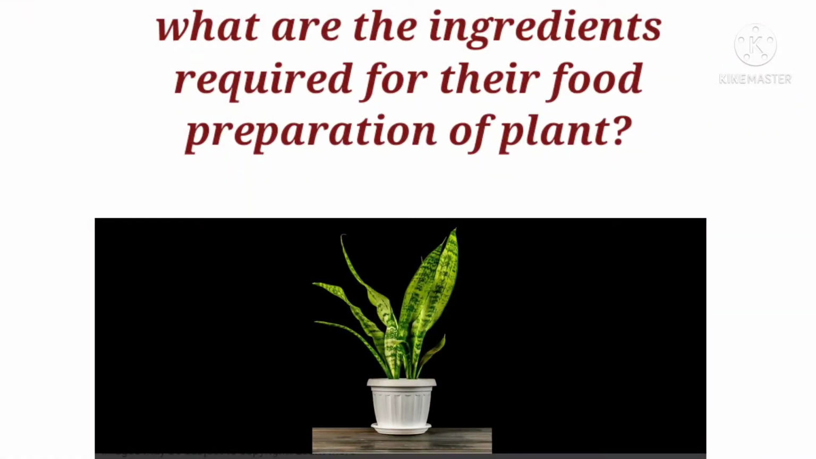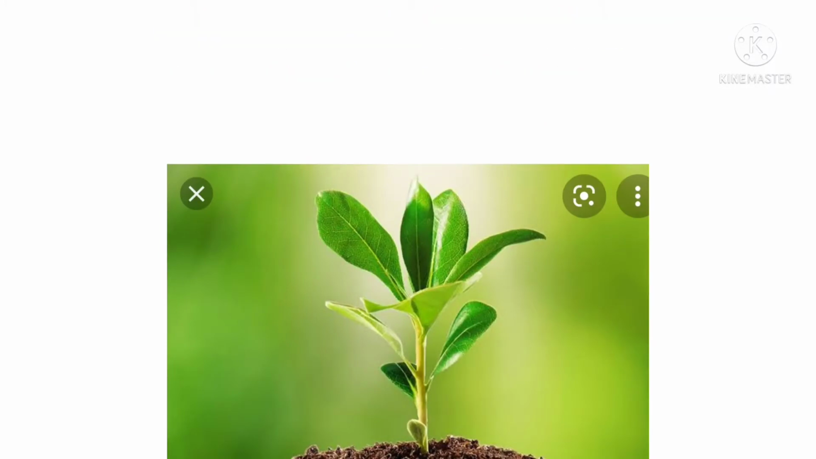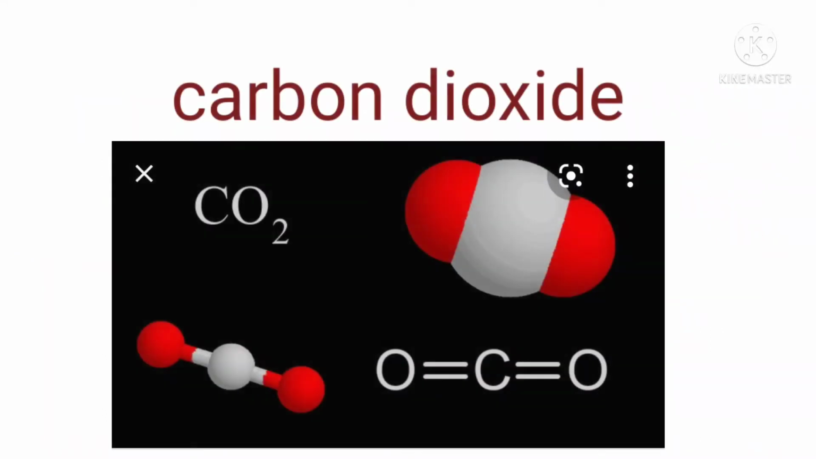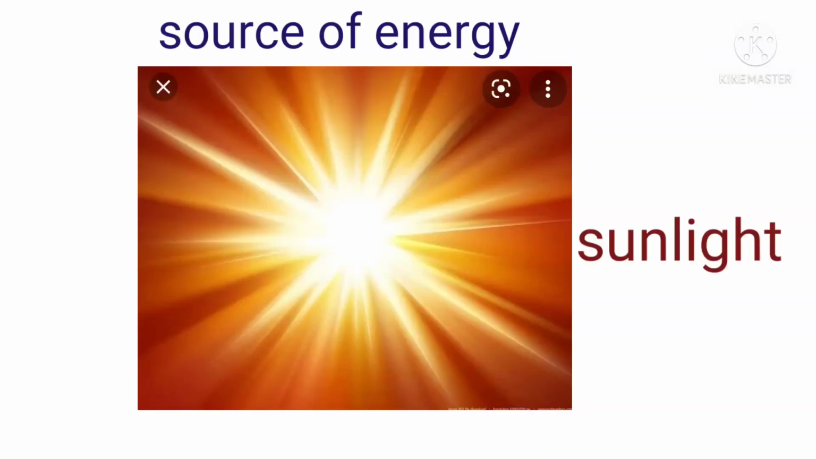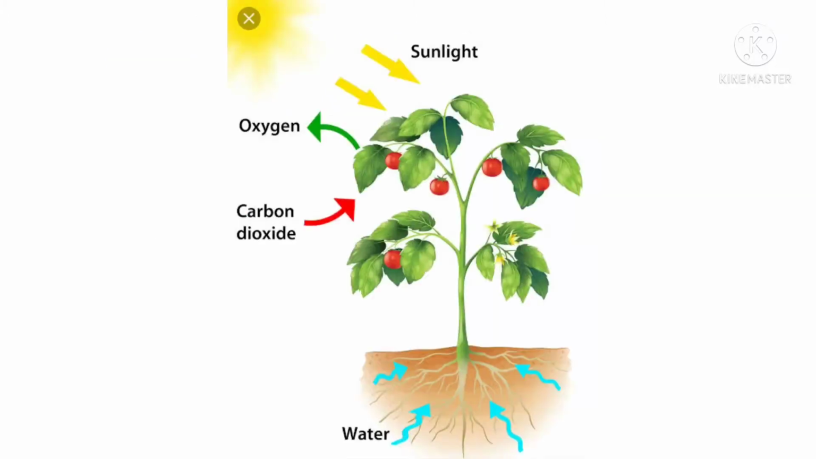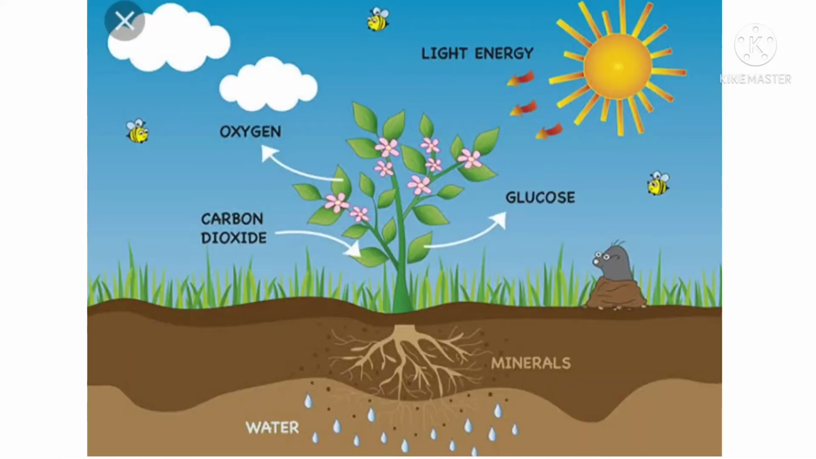What are the ingredients required for the food preparation of plants? Yes, children, the raw materials for preparation of food by green plants are carbon dioxide, water, and a source of energy, sunlight. It happens in chloroplasts in green parts like leaves, finally forming glucose or carbohydrate.